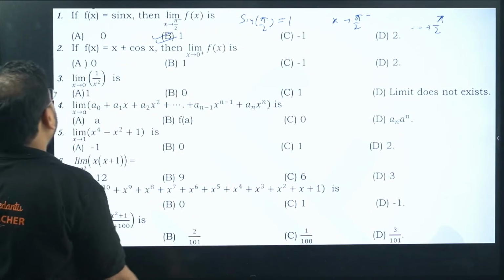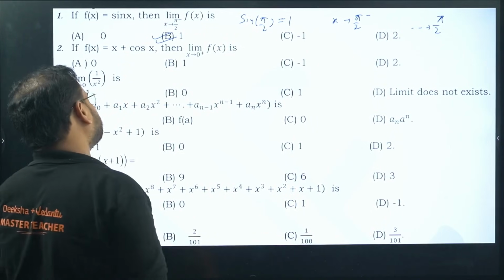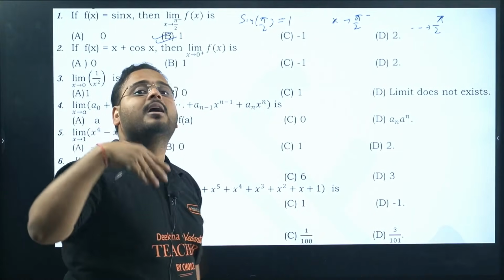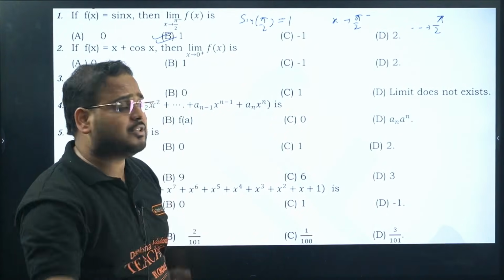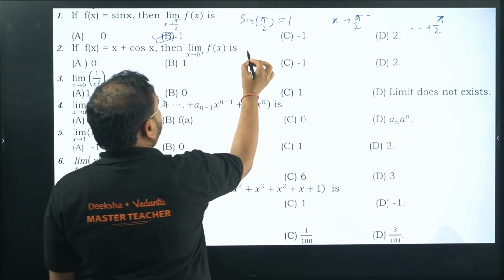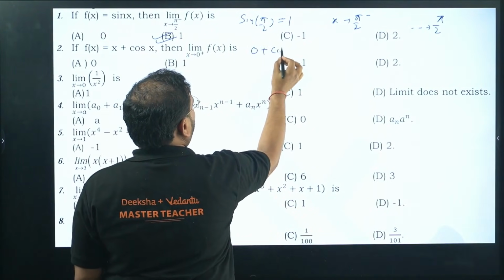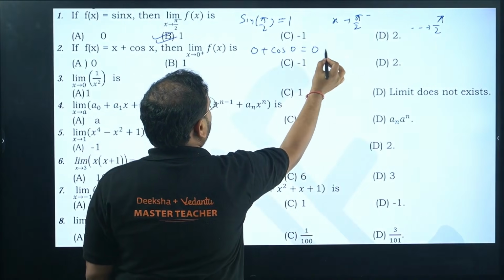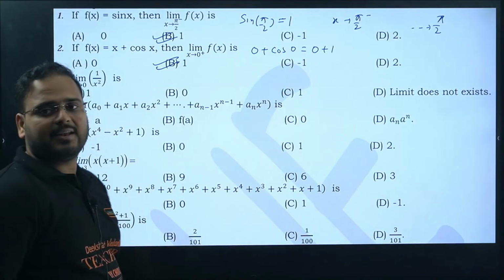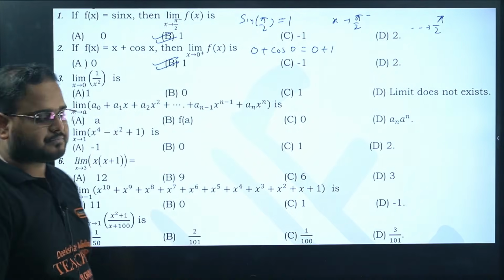Clear? Next. f(x) equals x plus cos x. The limit of f(x) is what? x tends to 0 plus. 0 plus means what? Nothing. They are talking about RHL, but it doesn't matter, you're going to put 0 only. So this will become what? Please check. 0 plus cos 0. 0 is 0, cos 0 is 1. So the answer will be again option B. Clear? Okay, sir.